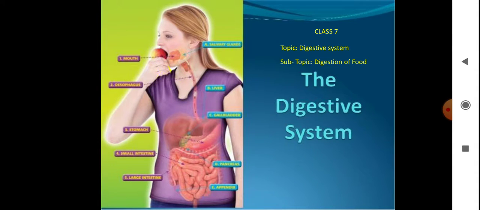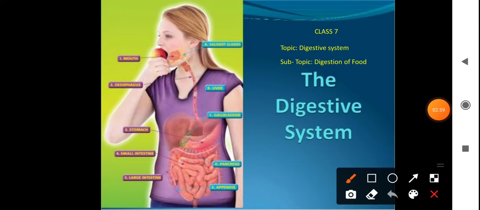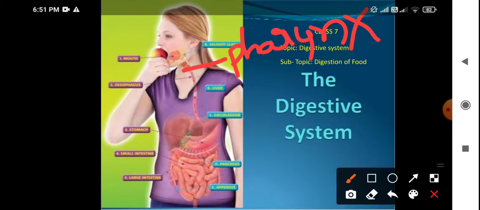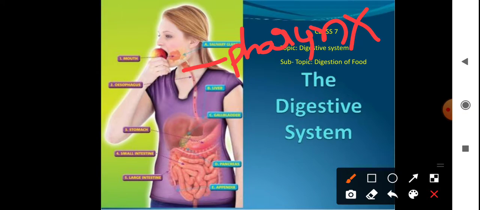The bolus enters the throat, or pharynx, which helps to pass the food. From the pharynx, it enters a long tube called the esophagus.